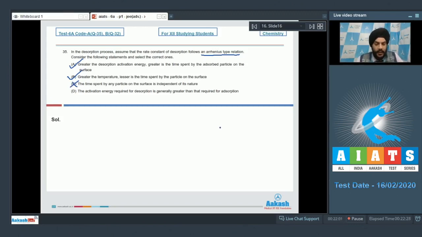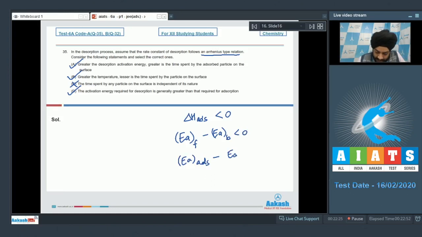If I talk about option D now, the activation energy required for desorption is generally greater than that required for adsorption. This is also a correct statement, students. If I talk about delta H adsorption, it is generally negative. It means that the EA forward minus EA backward has to be less than 0. So EA forward is the EA for the adsorption process, and EA backward is the activation energy for the desorption process. So from this equation we can directly see that the activation energy for desorption is greater than that required for adsorption. And for question number 35, we have to mark the correct answer as option A, B and D. Let us look at the next question now.